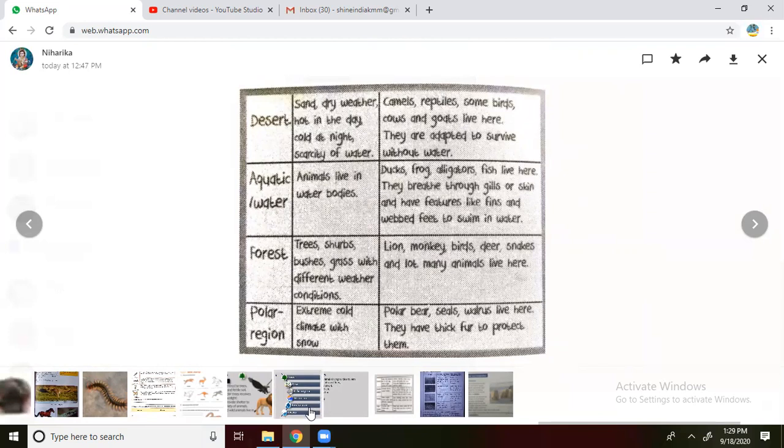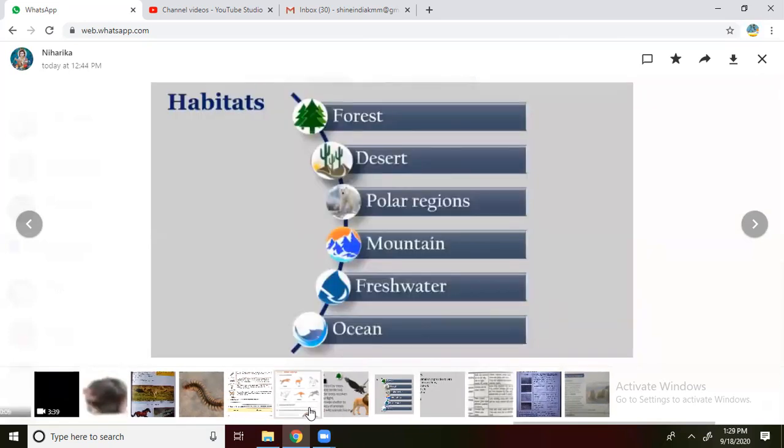Once again, we will see what the habitats are: forest, deserts, polar regions, mountains, fresh water, and oceans. These are the different types of places where animals need to adapt themselves. In the forest, examples are lion, deer, cheetah, all types of herbivorous, carnivorous, and omnivorous animals.